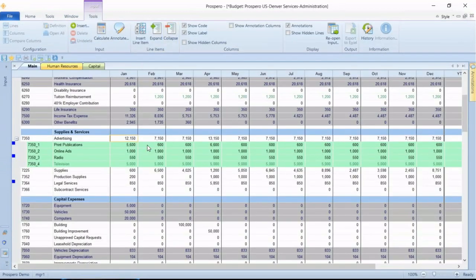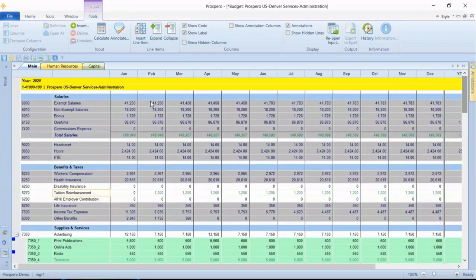So it's a high-level overview of our main input screen for Prospero. Let's look next at the two optional tabs. We've got the tabs for human resources and capital. Those are optional tabs, but they do come in handy for breaking down the details and helping you with your budget balances. Now, the human resource section would be used to populate all of our accounts that relate to human